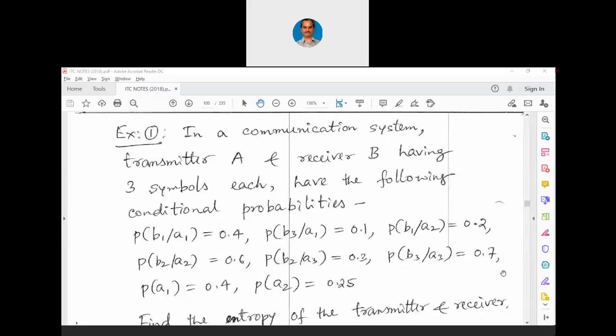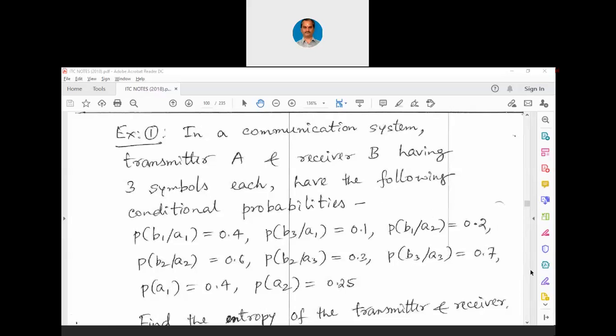Look at this. That is strange, yeah? No, it is not strange. I will tell you why. Here, B2 slash A3 is given as 0.3, B3 slash A3 is given as 0.7. So, 1 minus 0.7 minus 0.3, you get the probability of B1 slash A3 equal to 0. That means the system is characterized in such a way that it will never receive B1 when A3 is transmitted. Such a property is possible with communication channels. That is how this system is modeled. So, that is also possible.